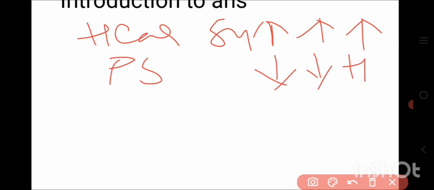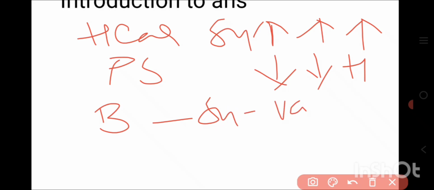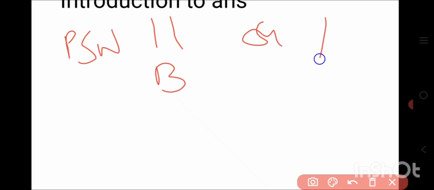On blood vessels, the sympathetic nervous system causes vasoconstriction, and the parasympathetic nervous system causes vasodilation. In case of bronchioles, the parasympathetic nervous system causes bronchoconstriction and the sympathetic nervous system causes bronchodilation. Because whenever we want to run, we require extra air, extra oxygen.